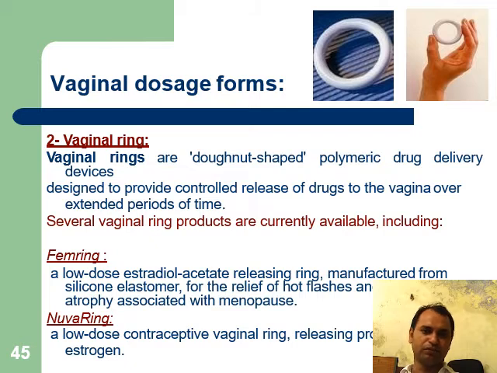Vaginal dosage forms also include vaginal rings. Vaginal rings are doughnut-shaped polymeric drug delivery devices designed to provide controlled release of drugs to the vagina over an extended period of time.